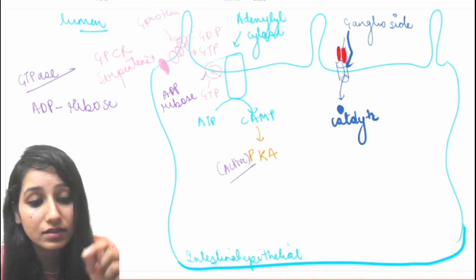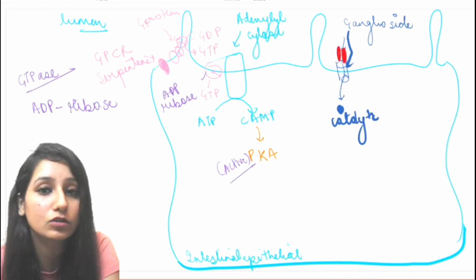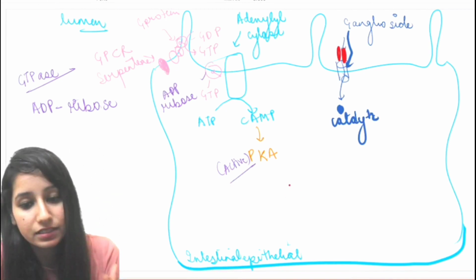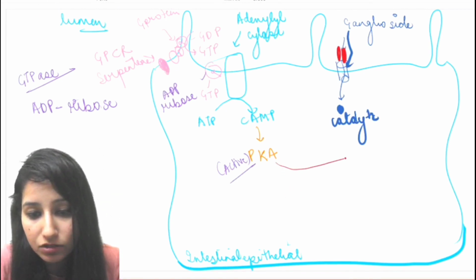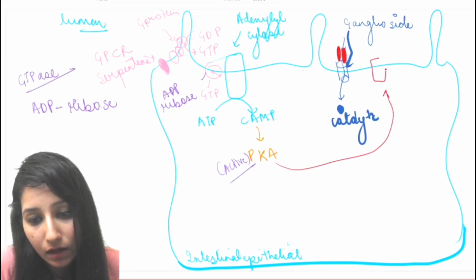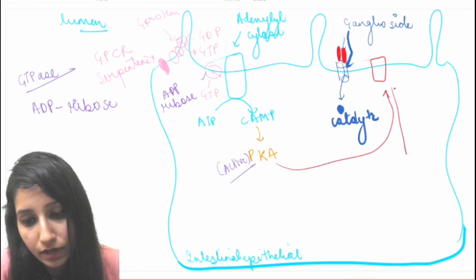So now what can this PKA do? Why is this PKA dangerous during this cholera situation? This PKA will do many things. Let's see one by one. First of all, this PKA will go here and come in contact with the antiporter. This antiporter is a Na positive, H positive antiporter.